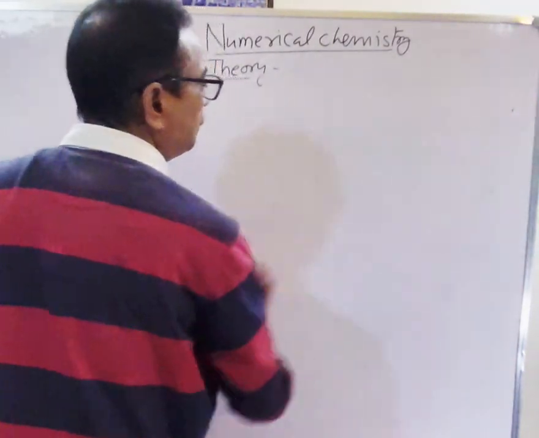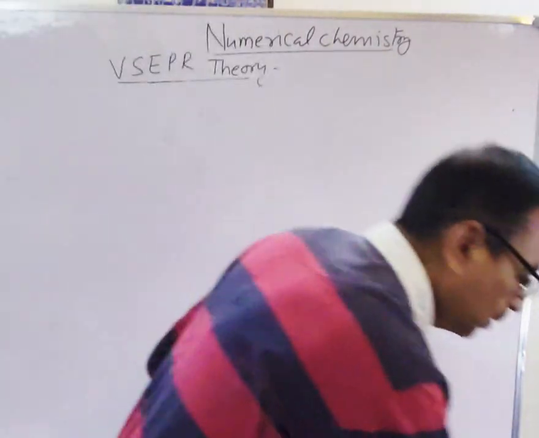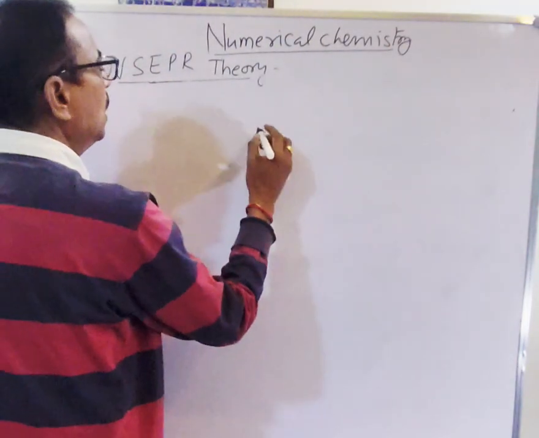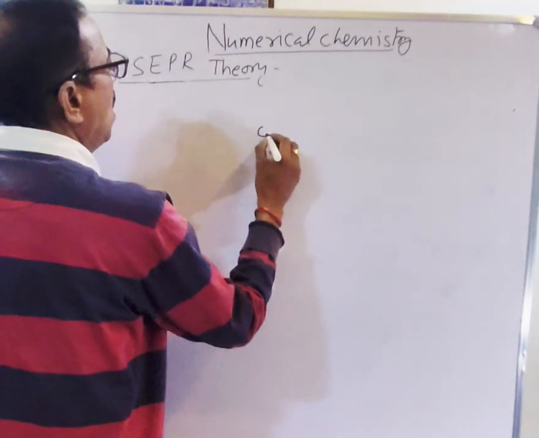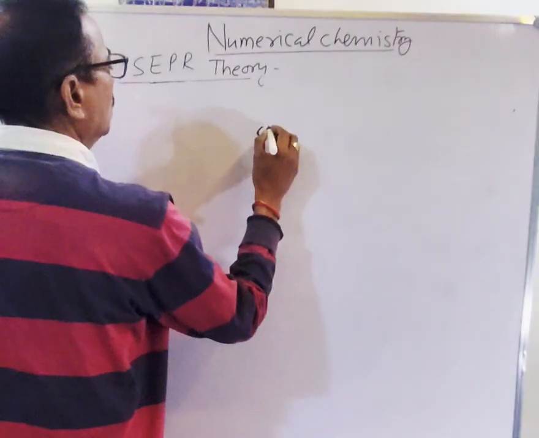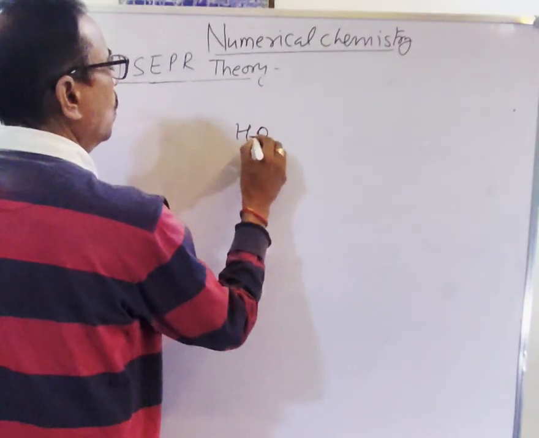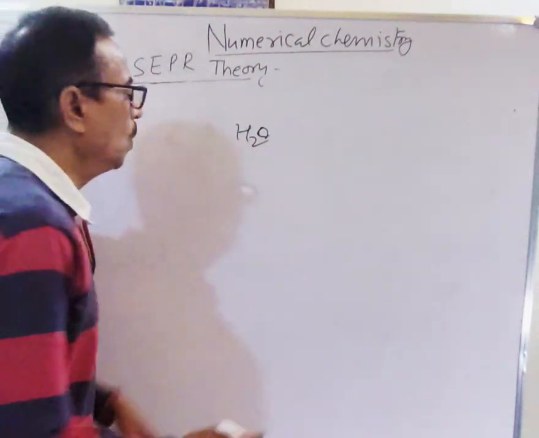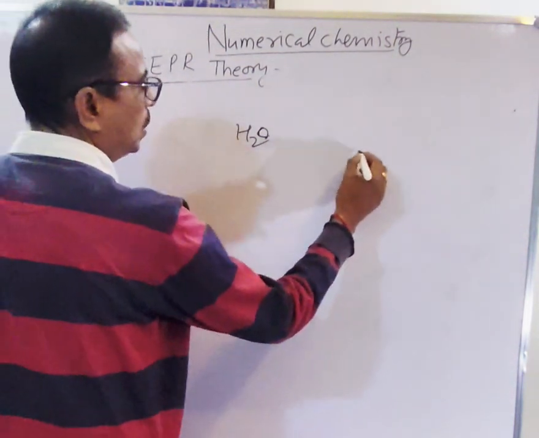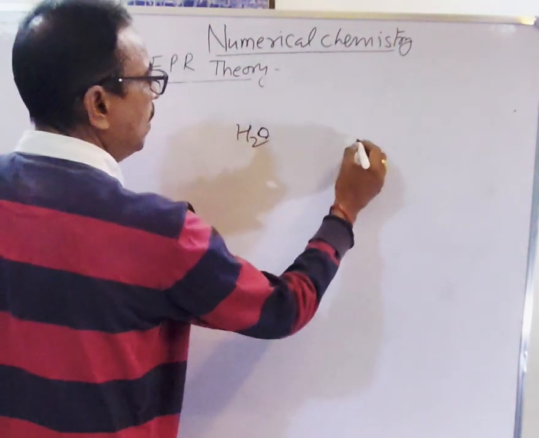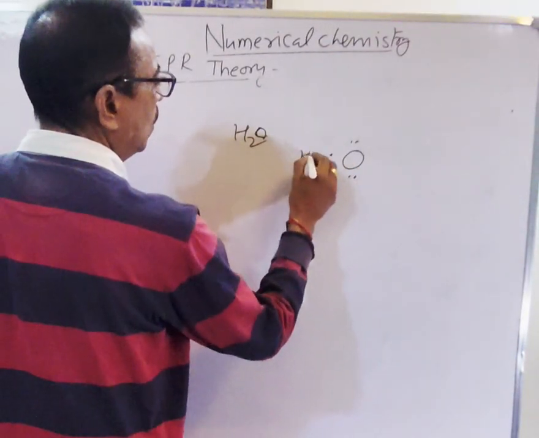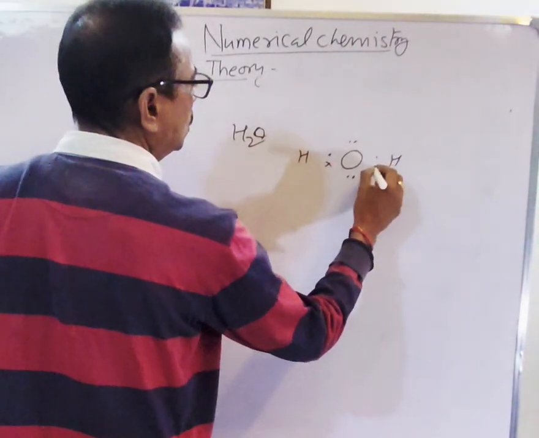So if we see any central atom, suppose we see the shape of H2O. Here oxygen has 6 electrons, 2 lone pairs, and 1 bond pair with each hydrogen in this way.